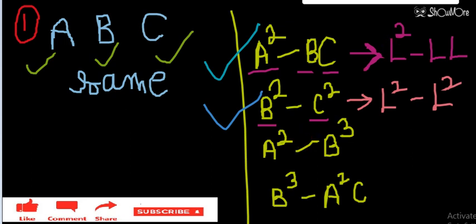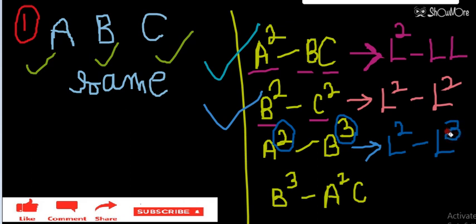Now see option number C. Option C is saying A square minus B cube. As we know, A and B have the same dimensions, but their powers are different now. This is square and this is power 3. If I take the dimension of A as length, then it is L square minus L cube.